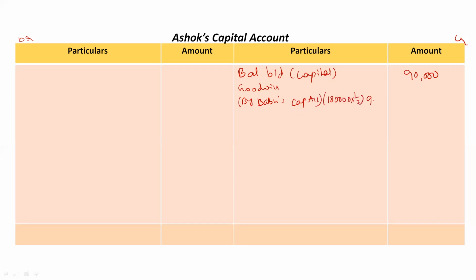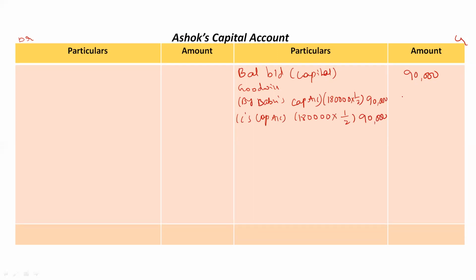Okay, so 90,000 rupees should be contributed by Babu. Okay, from Chetan's capital account, 1,80,000 rupees is the total goodwill into 1 divided by 2. Again 90,000 rupees has to be contributed by Chetan.